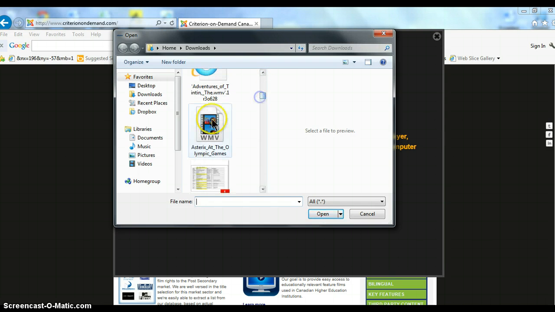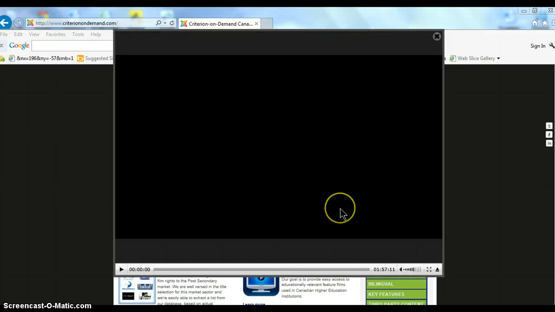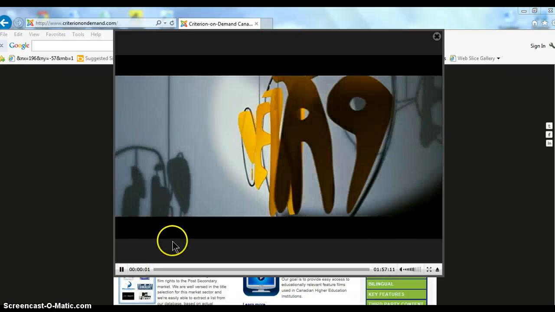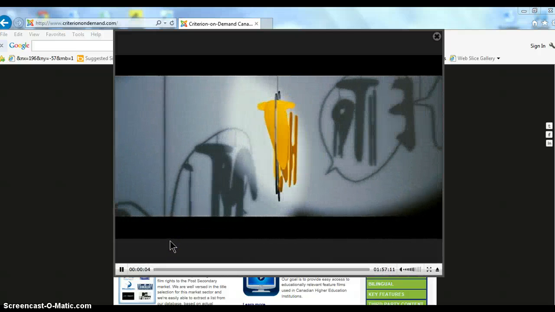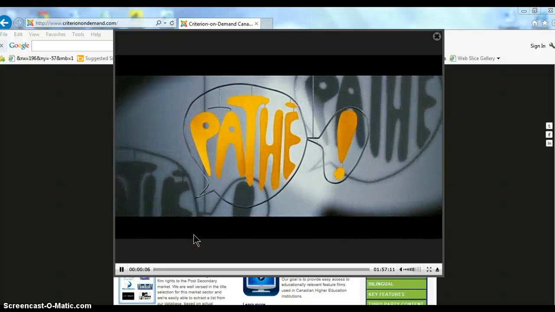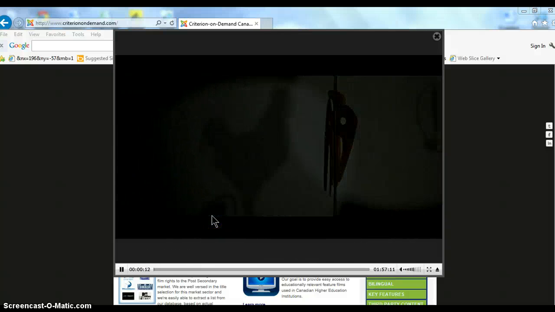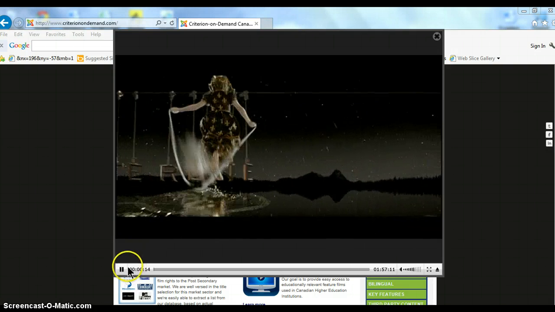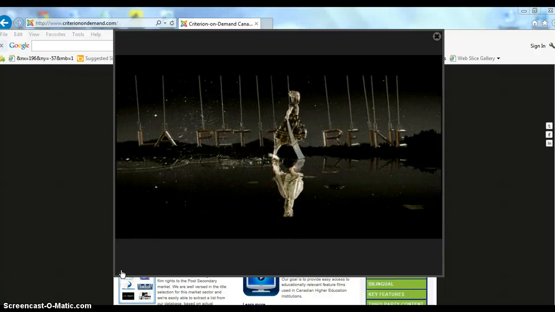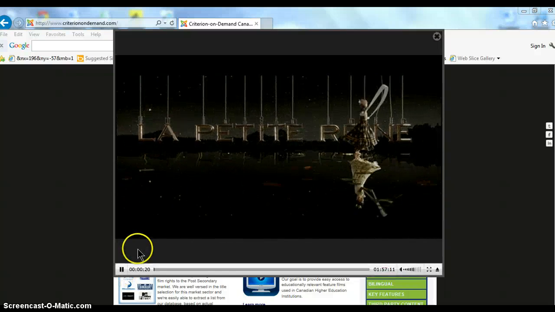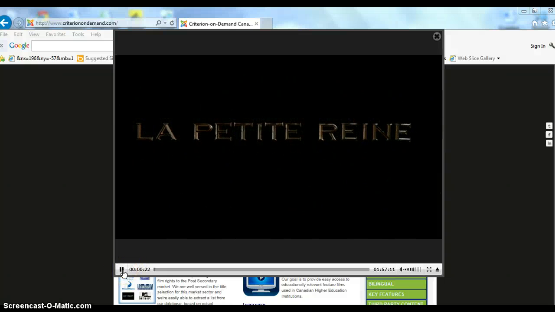So I can open up my Asterix file now, and it will play for my class. Because you've downloaded it, it's not going to be glitchy. As you can see, this movie is a couple of hours, and we just have to start it up here, and then we will get to see the movie. And that's how simple it is. We just have that second step of reopening the Criterion On Demand website to unlock the licensing so that you can see it. So hopefully this will help you figure out how to get movies to play at school without having them stop too often because you're doing streaming.